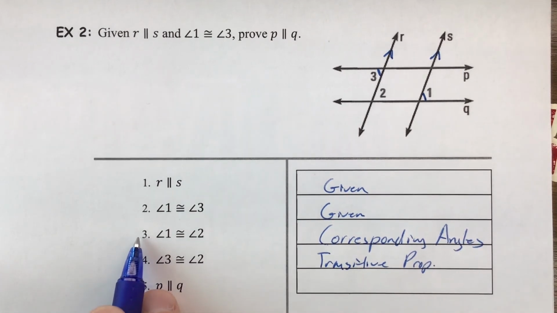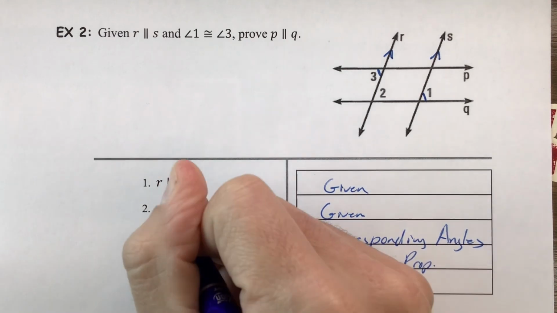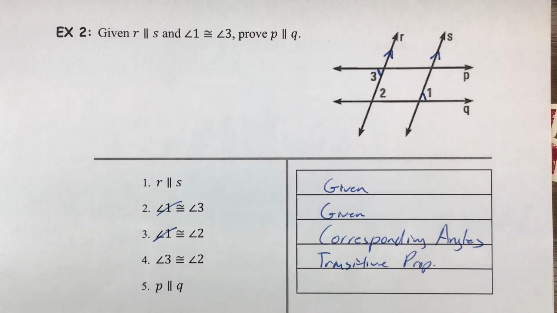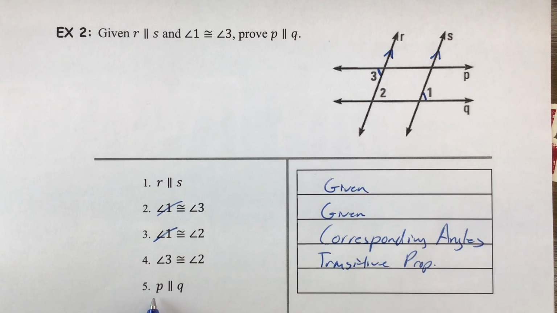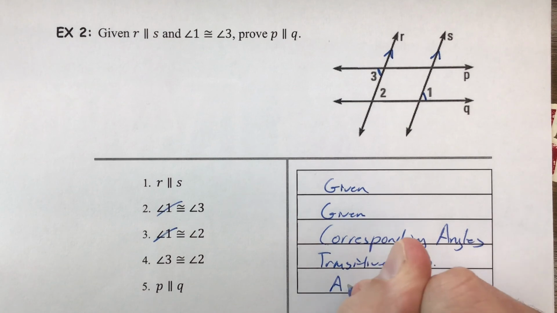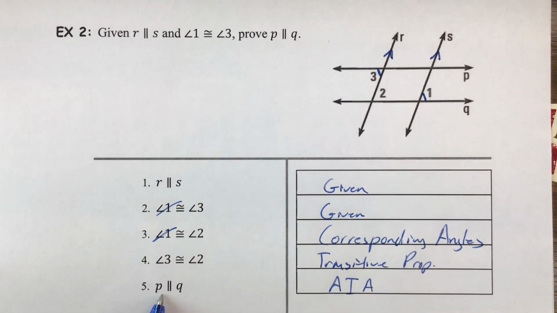Again, look at the steps that precede it. Line 2, 1 is congruent to 3. Line 3, 1 is congruent to 2. 3 and 2 are both congruent to 1, which means you can take that out and just say that angle 3 is congruent to angle 2. Transitive property. Now, yes, these are alternate interior angles. So to prove that P and Q are parallel, what we can do is use the converse. If we can identify a pair of alternate interior angles that are congruent, which we did, then you can use the alternate interior angles to prove that the lines are parallel.